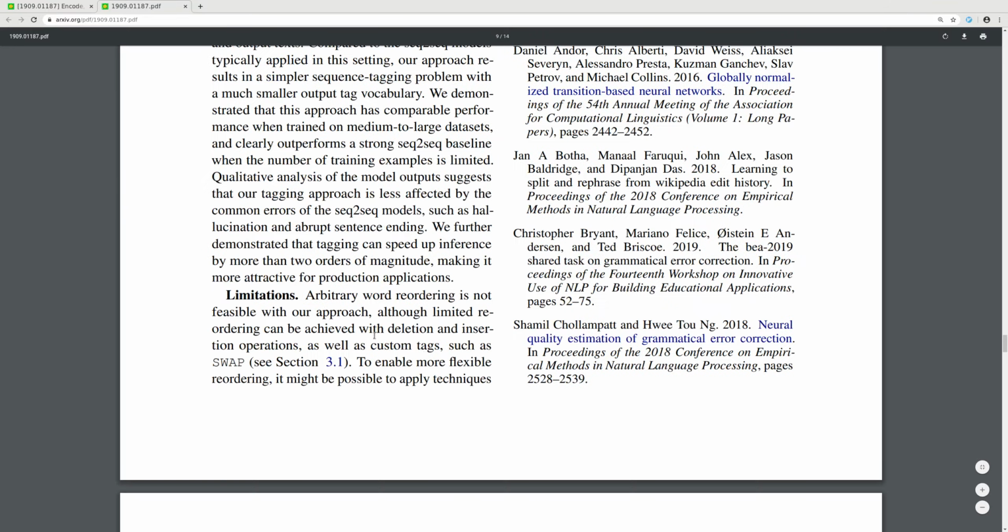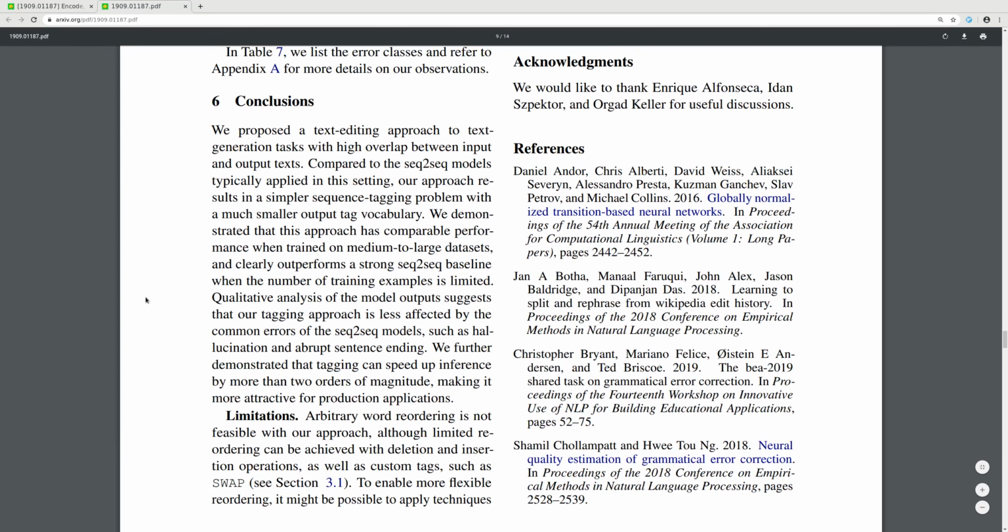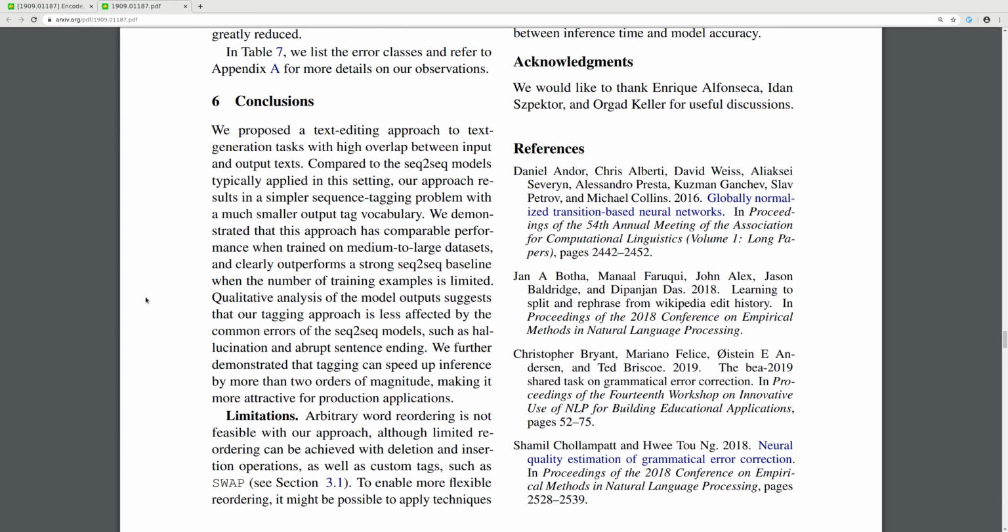Evaluation conclusion. We propose a text editing approach to text generation tasks with a high overlap between the input and output text. Compared to seq-to-seq models typically applied in this instance, our approach results in a simpler sequence tagging problem with a much smaller output tag vocabulary. We demonstrated that this approach has comparable performance when trained on medium to large datasets and clearly outperforms a strong seq-to-seq baseline when the number of training examples is limited.